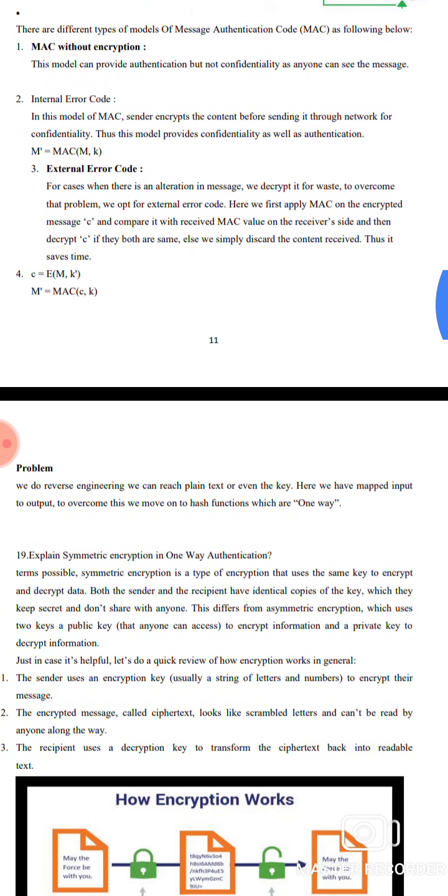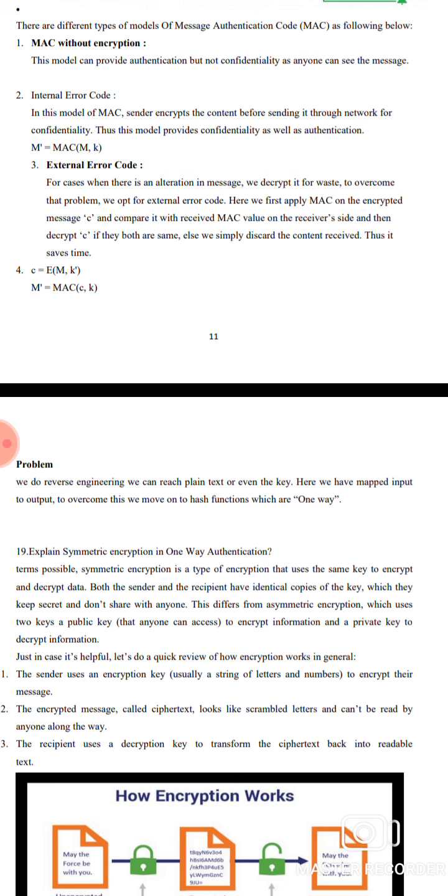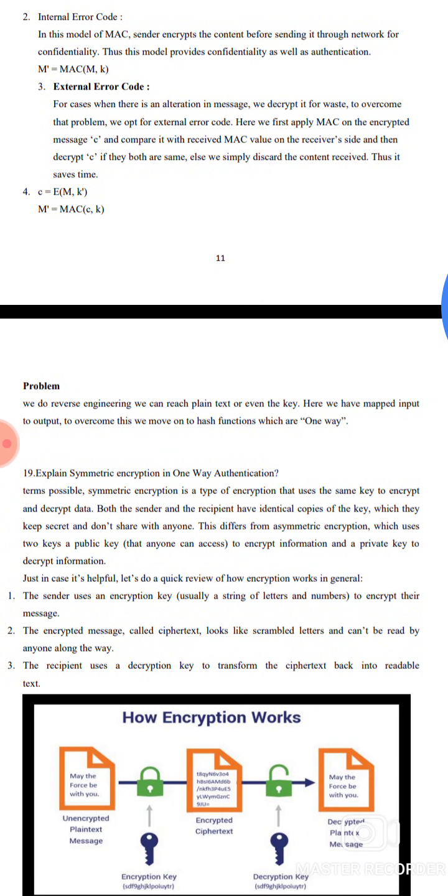C equals E of M comma K, and M equals MAC of C comma K. The problem is we have to reverse engineer; we can reach the plain text or even the key.